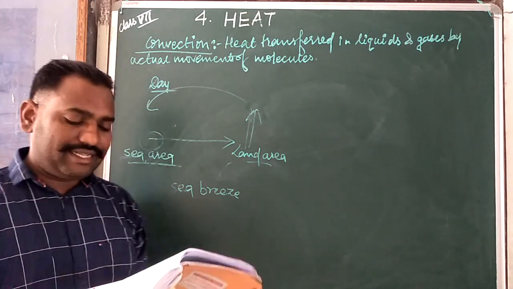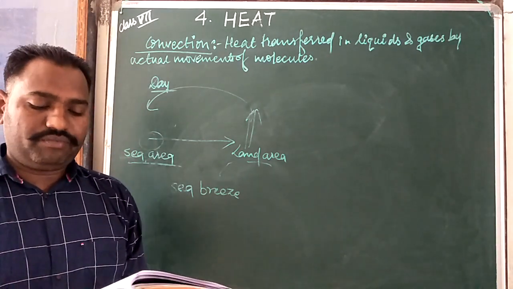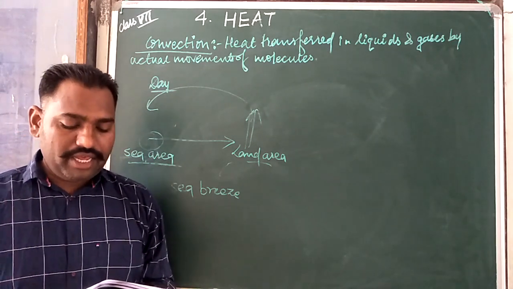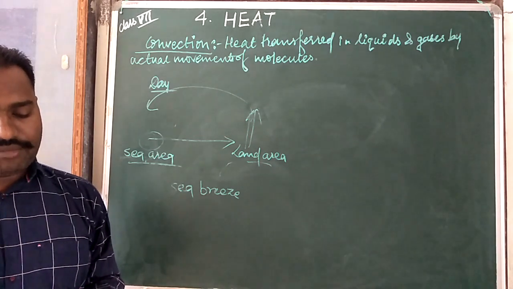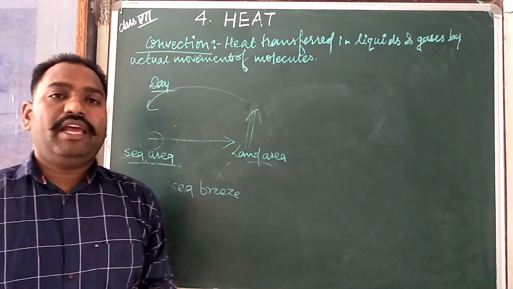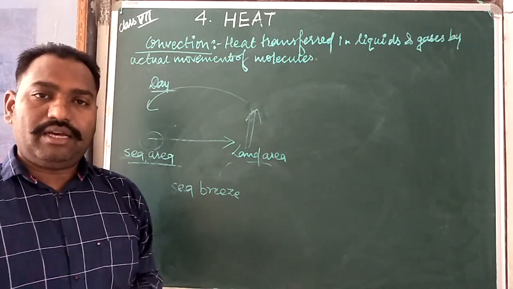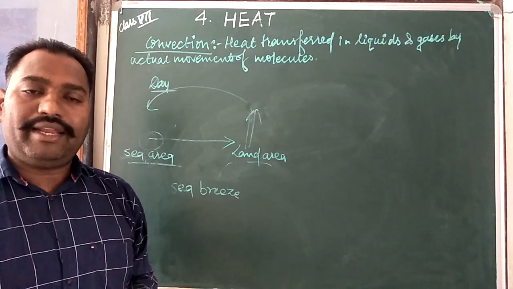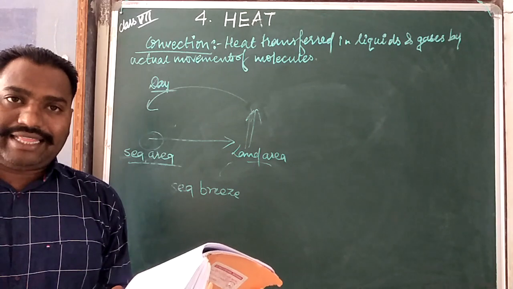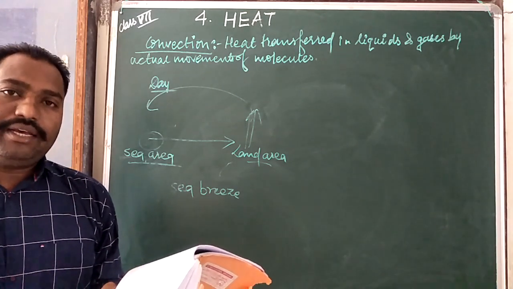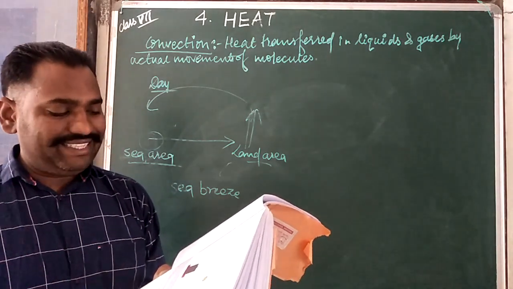In fact, the radiation process does not require any material medium. For example, the vast space between the earth and the sun is vacuum. Vacuum means no air, okay, a space which contains no molecules of matter. Yet the heat of the sun reaches us, and when somebody absorbs it, temperature is raised. It means if we keep some objects in the sunlight, that object continuously gets heated because the heat of the sun reaches it. So when somebody absorbs it, its temperature is raised.